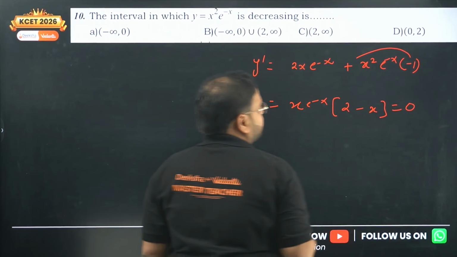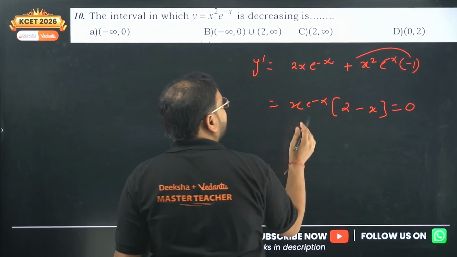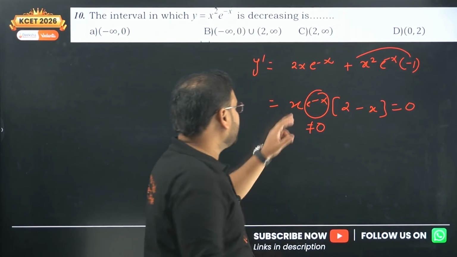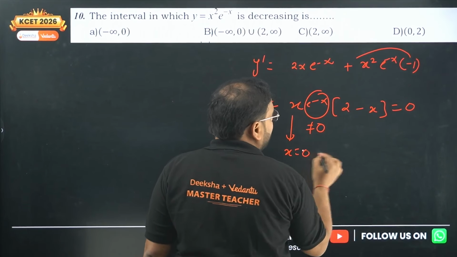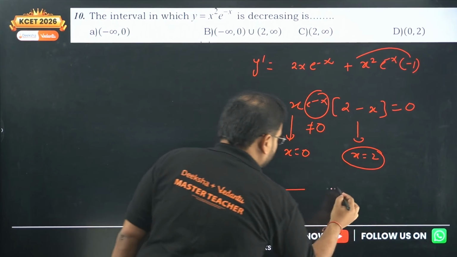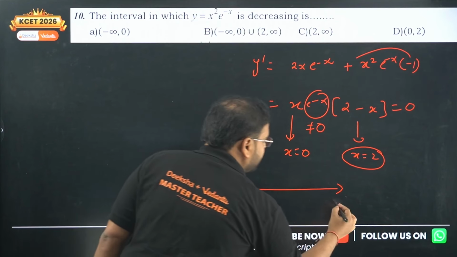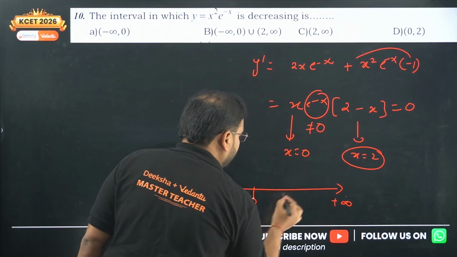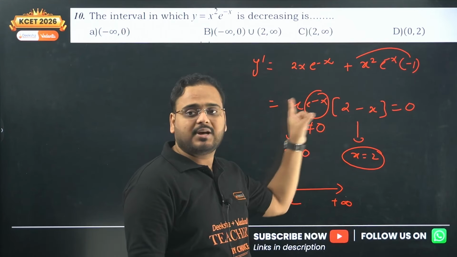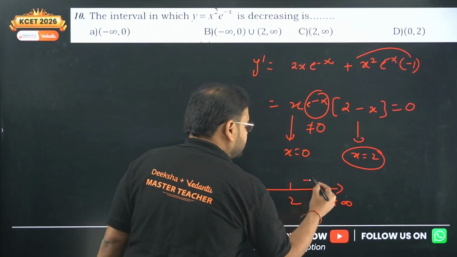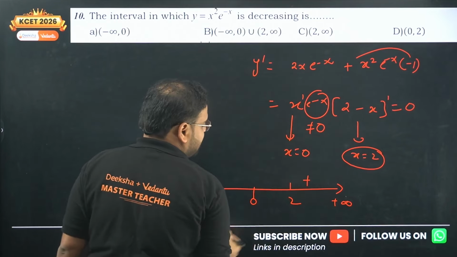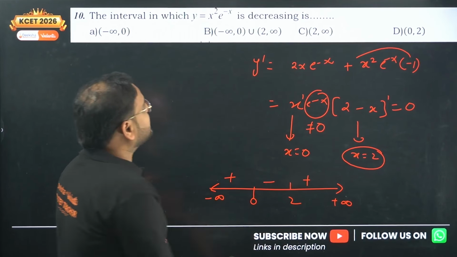Put it equal to 0. Why? To find the critical point. Can this ever be 0? The exponential function is never 0. So x will be equal to 0, and over here we get x value equal to 2. Check this out on the number line, negative infinity, positive infinity, and the values 0 and 2. Now check the sign. Each factor has an odd power: x power 1, and 2 minus x power 1. So odd power means sign change.